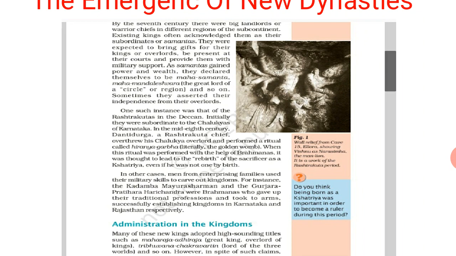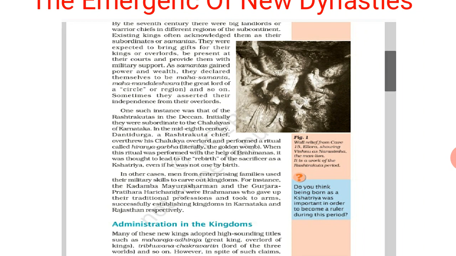Mahamandaleshwar means whatever region they were ruling was counted as one circle, and they were the head of that circle. They declared themselves Mahasamantas or Mahamandaleshwar, and asserted their independence from their overlords.